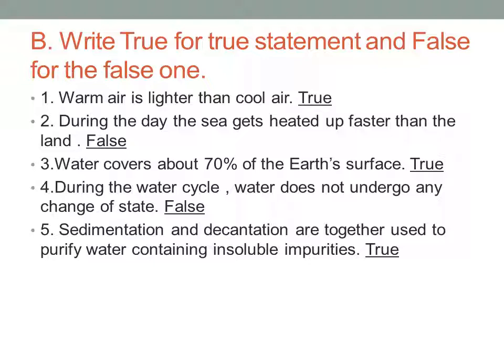Then write T for the true statement and F for the false one. Warm air is lighter than cool air. Yes, the statement is true. So compared to the cool air, the warm air is lighter. So write true. Second one, during the day, the sea gets heated up faster than the land.